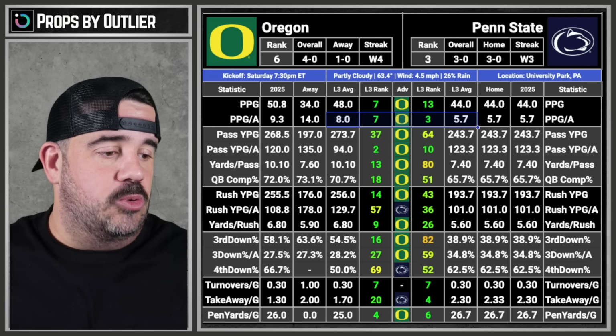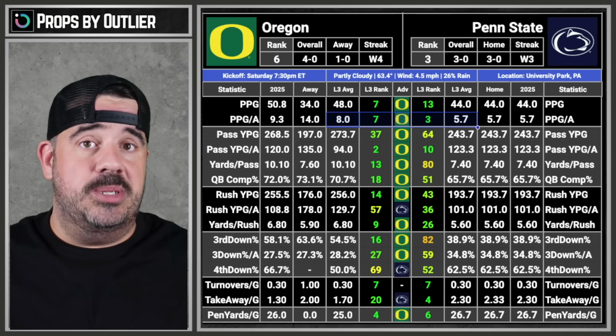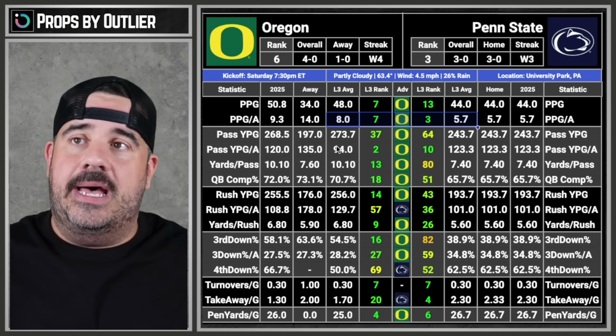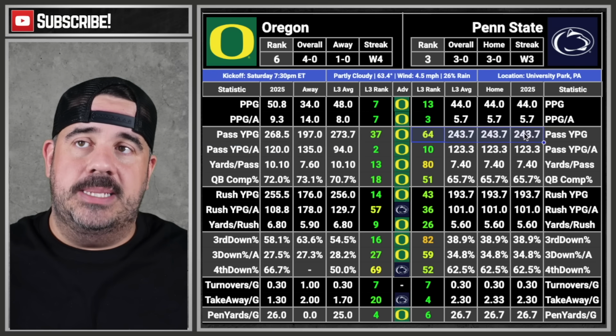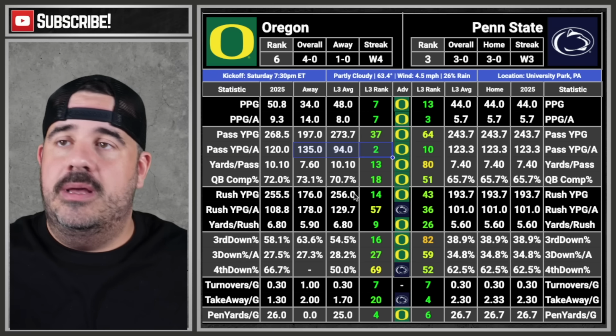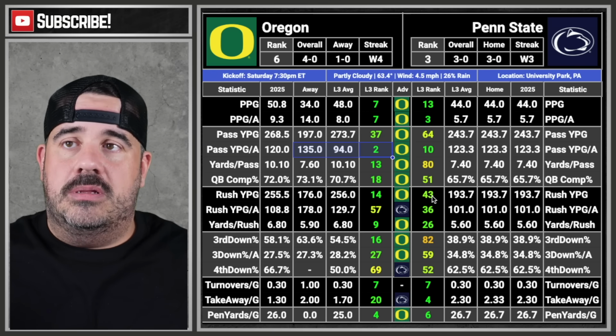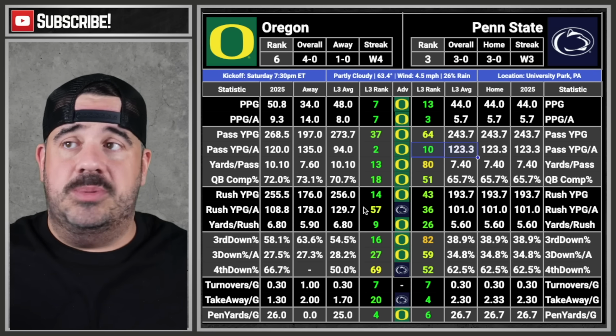I feel this is going to be a lower scoring game, unless for some reason one team whoops the other team's ass. That could easily happen, but Oregon with the number 2 pass defense going up against this tells me Oregon all day. Sorry, but it also tells me Penn State a little bit because Penn State does have some dudes.